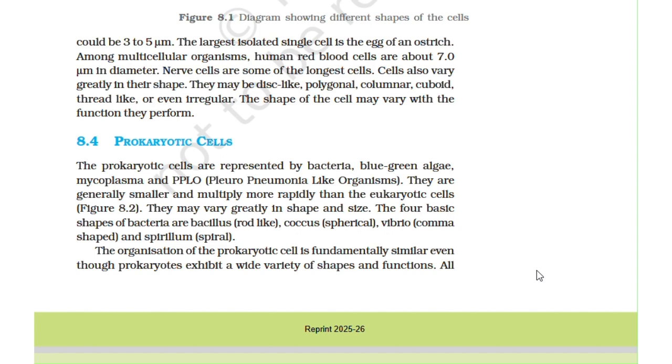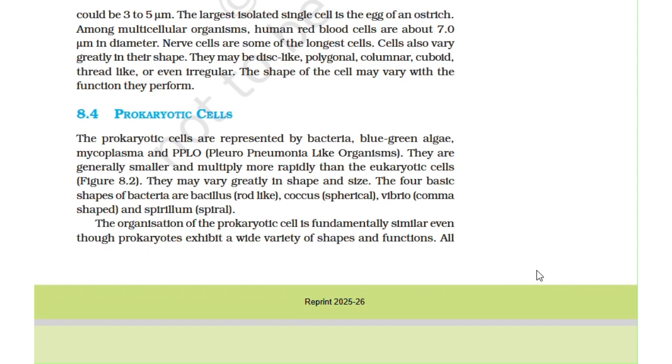8.4 Prokaryotic cells. The prokaryotic cells are represented by bacteria, blue-green algae, mycoplasma, and PPLO, pleuro-pneumonia-like organisms. They are generally smaller and multiply more rapidly than the eukaryotic cells. They may vary greatly in shape and size. The four basic shapes of bacteria are bacillus (rod-like), coccus (spherical), vibrio (comma-shaped), and spirillum (spiral-shaped).